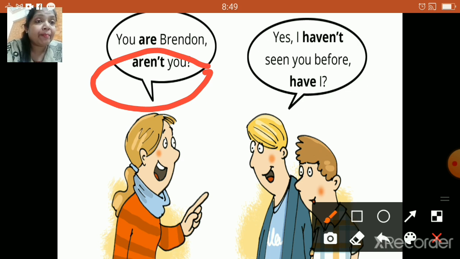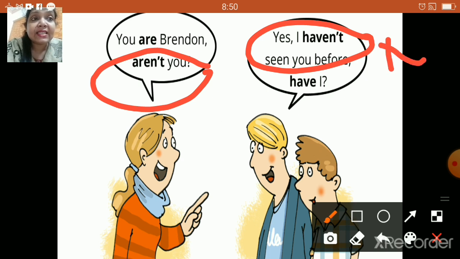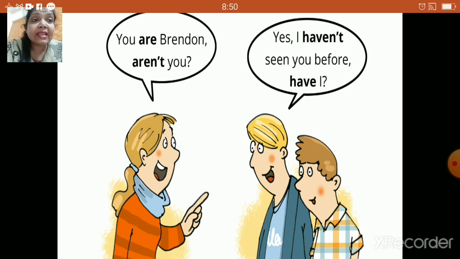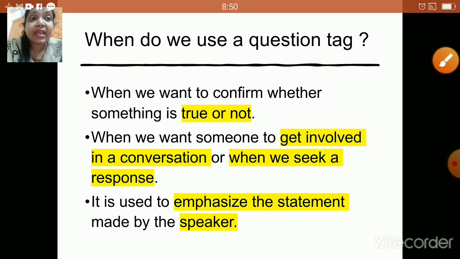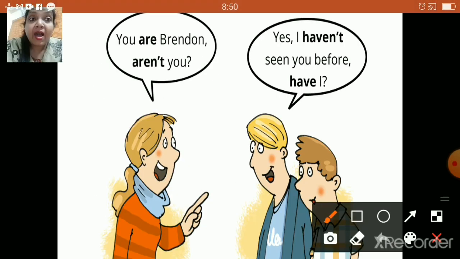Right? Now, this particular sentence, yes, I haven't seen you before, I haven't seen you before is a negative sentence. Now, question tag is been added with a positive way which says, have I?